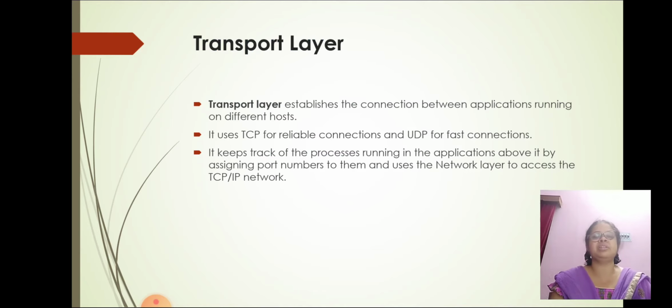Transport layer establishes the connection between applications running on different hosts. It uses TCP for reliable connection and UDP for fast connections. It keeps track of the processes running in the applications above it by assigning port numbers to them, and uses the network layer to access the TCP network.